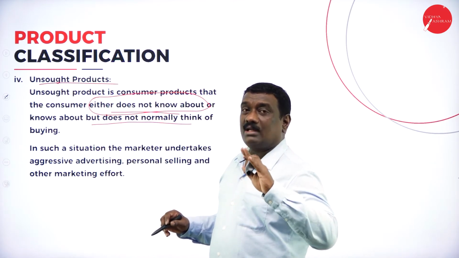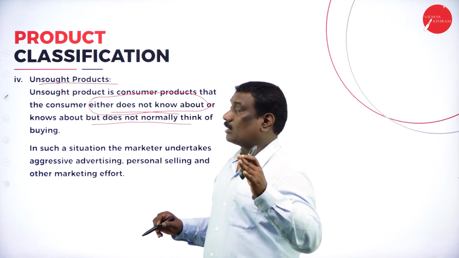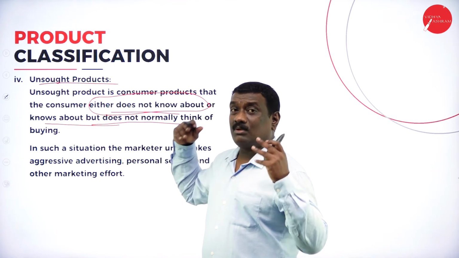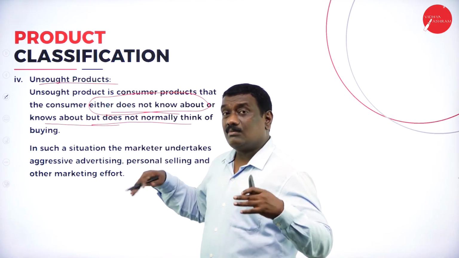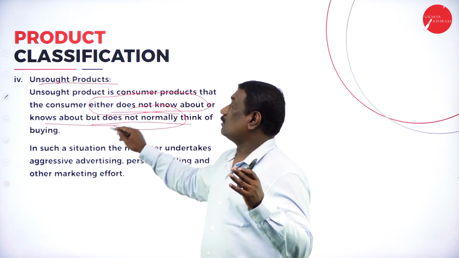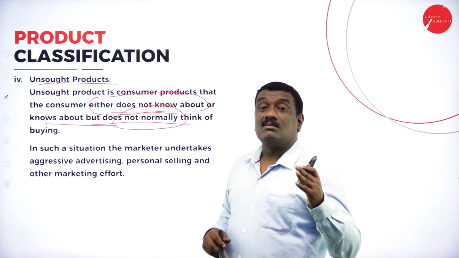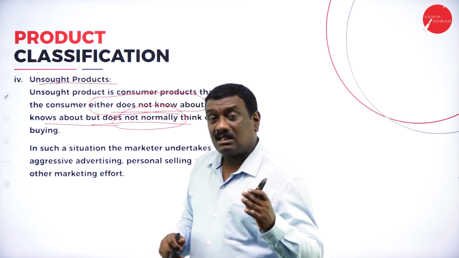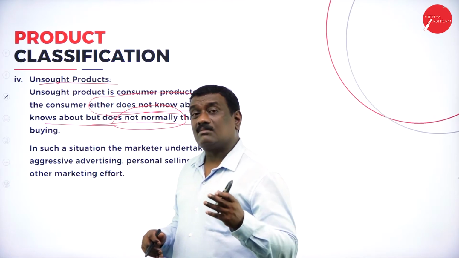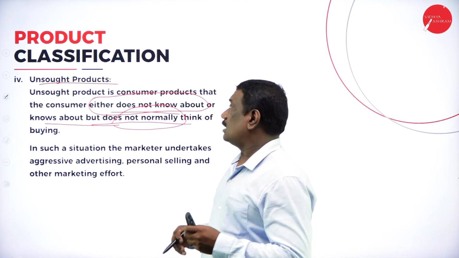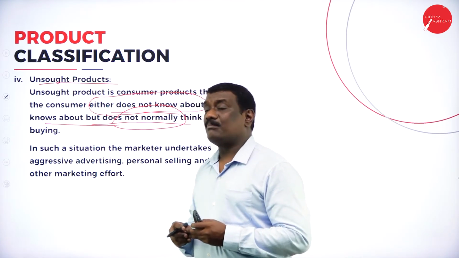The consumer will not have knowledge regarding that particular product, or sometimes he knows about it. Sometimes he may be aware of it. He may have knowledge about that particular product, but he is not normally thinking of buying it. Even though the consumer, the customer or the public at large know about that particular product, still they may not be planning to buy it.